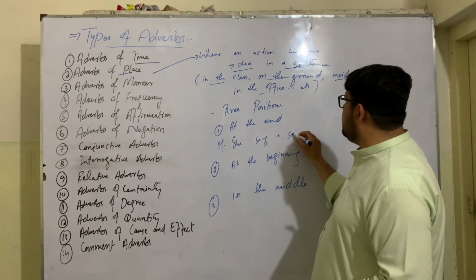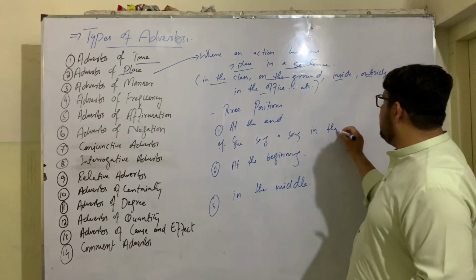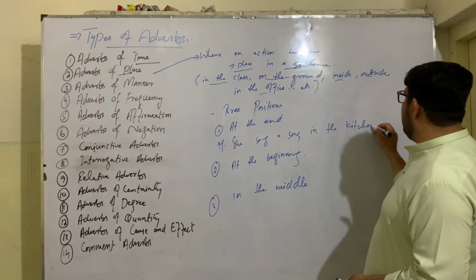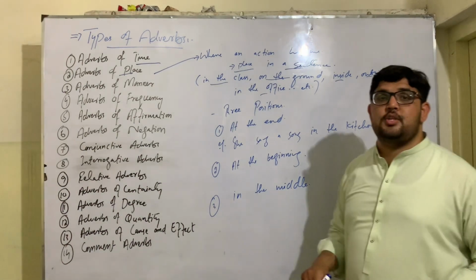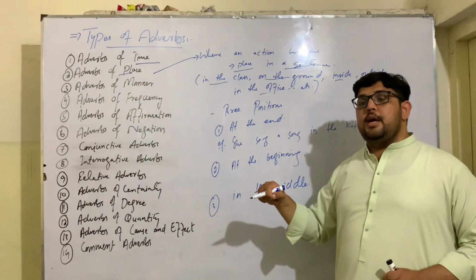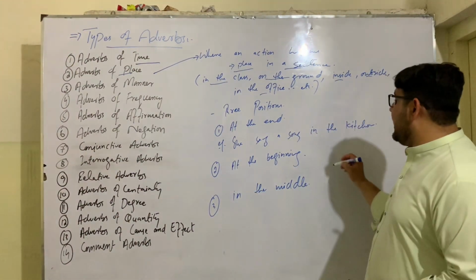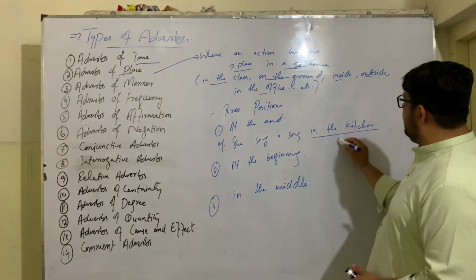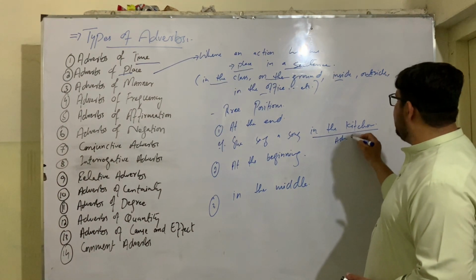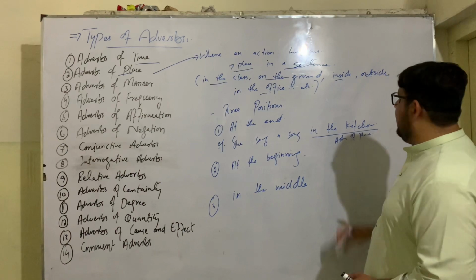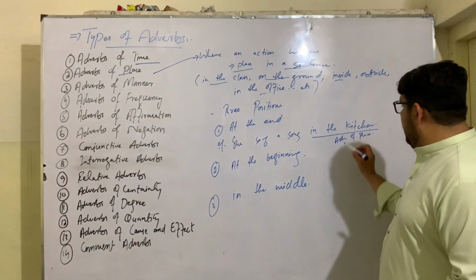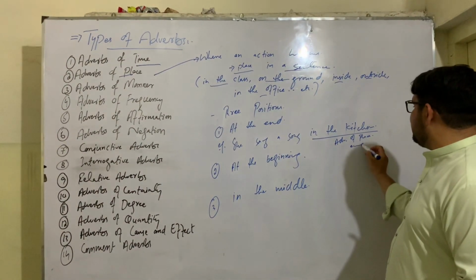She sang a song in the kitchen. She sang a song in the kitchen. So where did she sing? She sang a song in the kitchen. In the kitchen is an adverb of place. It shows where an action happens. So look, it comes at the end of a sentence.